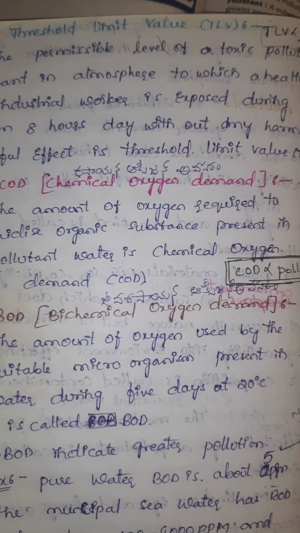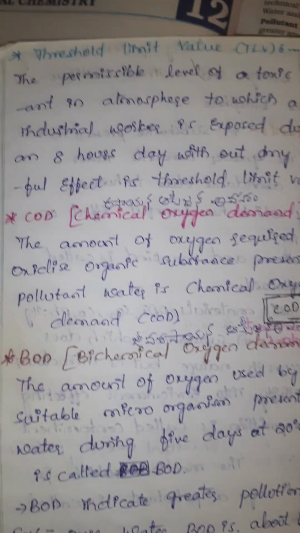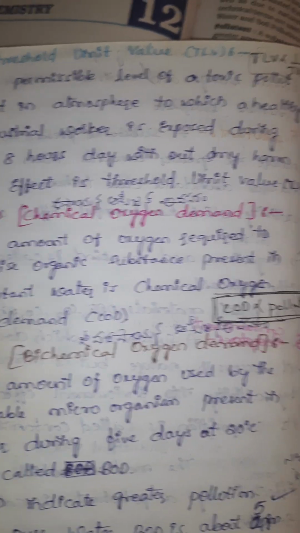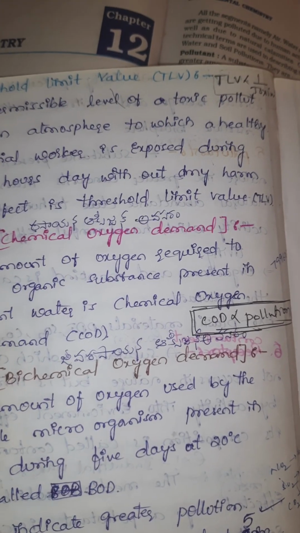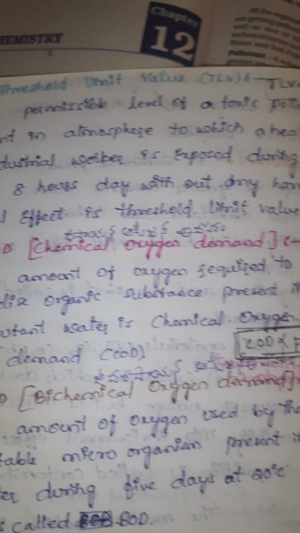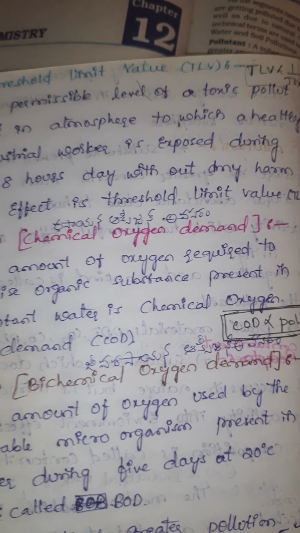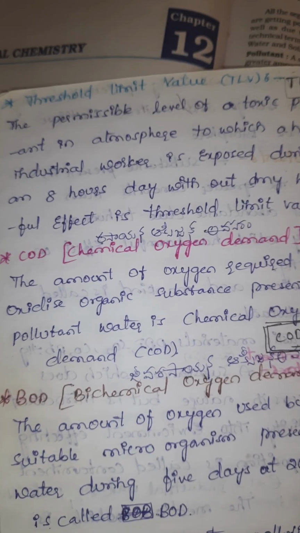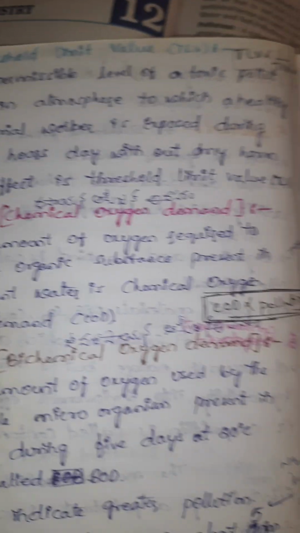The permissible level of a toxic pollutant in atmosphere to which a healthy industrial worker is exposed during an 8 hours day without any harmful effect is threshold limit value.